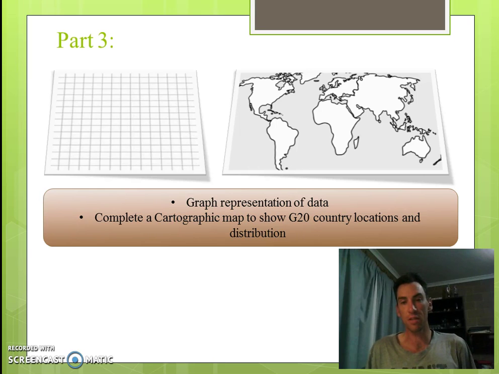After revision of the G20 interactive map, complete the provided map, including shading to show distribution of G20 members, guests and non-members, establish location of G20 members, and use your cartographic conventions: a key, source, title and north point labelled.